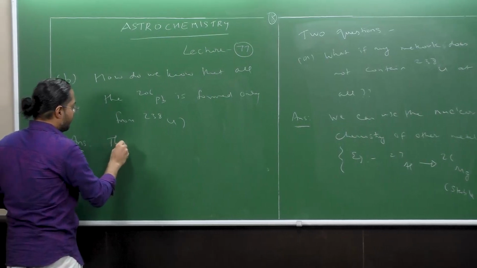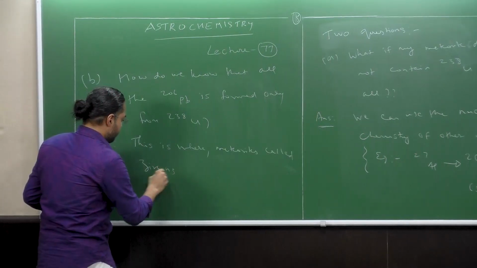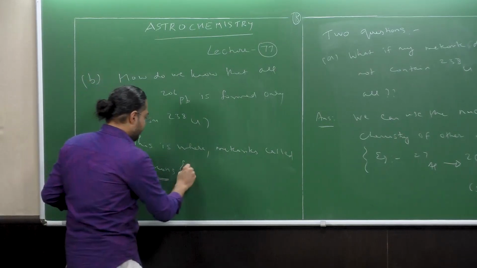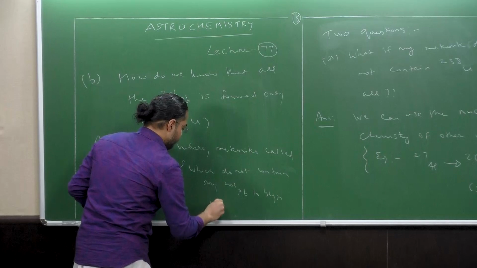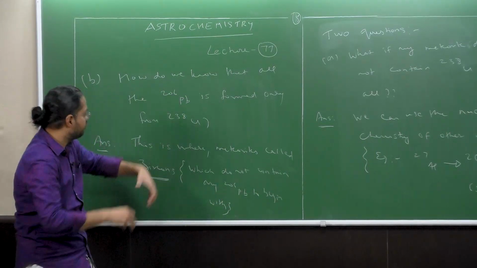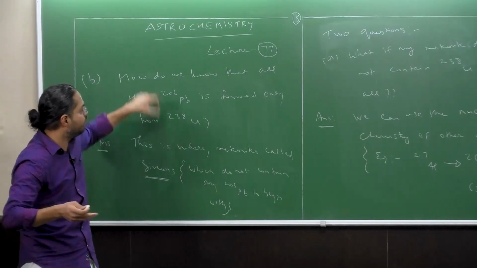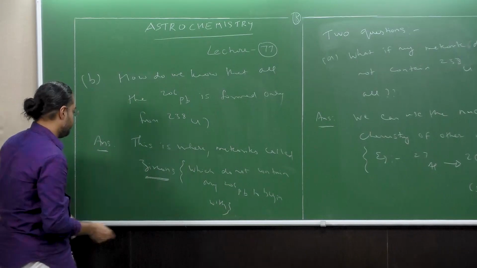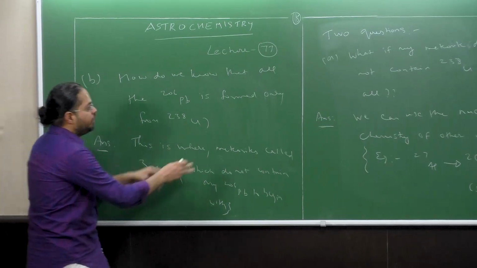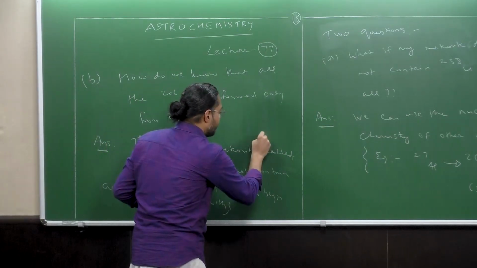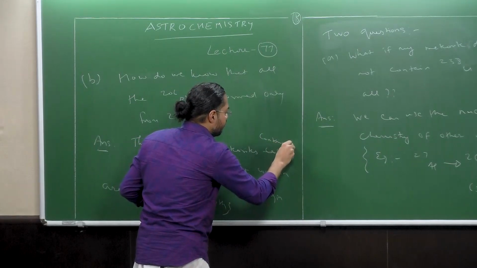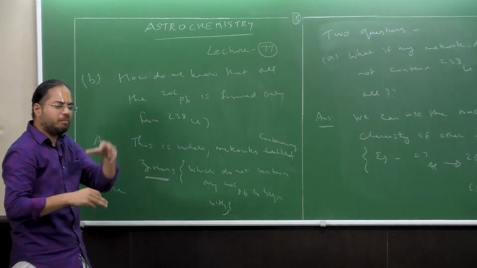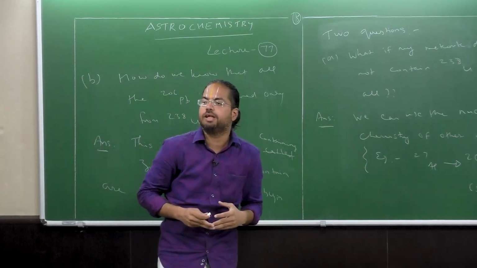this is where minerals come in which do not contain any lead to begin with, and they strongly extrude away any lead formed otherwise. So meteorites containing zircons are extremely useful. Zircon is a class of mineral. You can look up the exact formula by doing an internet search; I'll leave that to you.